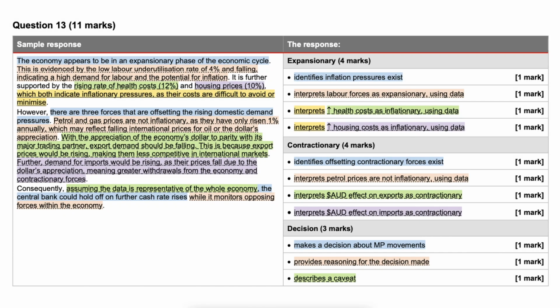Now let's review the marking for this question. We see that expansionary, we identify that inflation pressures exist. We interpret labour force, health costs, and housing cost on that inflationary and that expansionary side. We also then identify that there are some offsetting contractionary forces: petrol prices, AUD on exports, AUD effect on imports. We've made the decision and we provided some reasoning. And finally, whenever you evaluate and make a decision, think about providing a caveat. That wraps up this short video on question 13 of the 2024 EA.